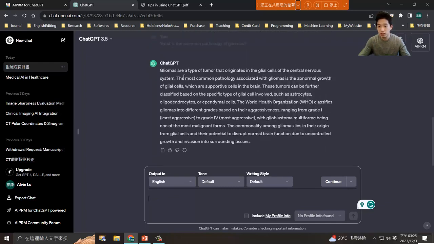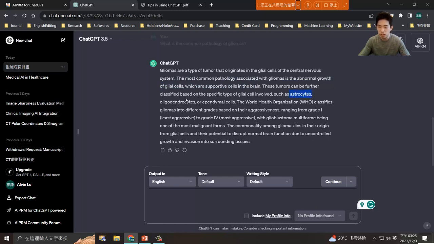So again, now you can see it can generate a response in very short time, and it can tell you it's originated from the glial cell. Of course, I know lots of you didn't have the ideas about what gliomas are, but again, I have to say this can really tell you something for real. So you can see what the common pathology types are.